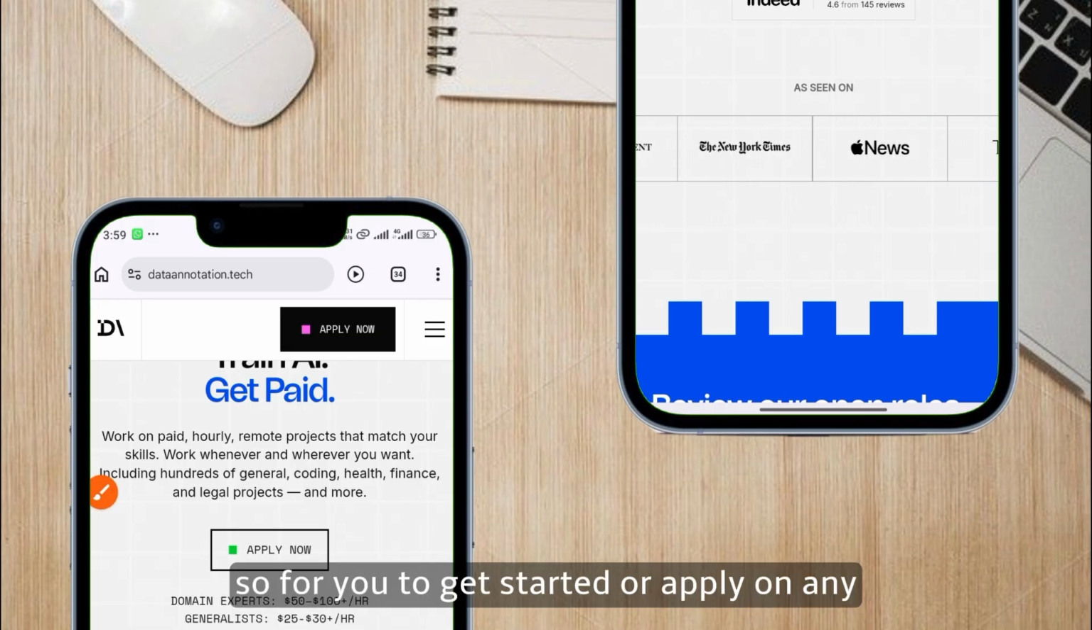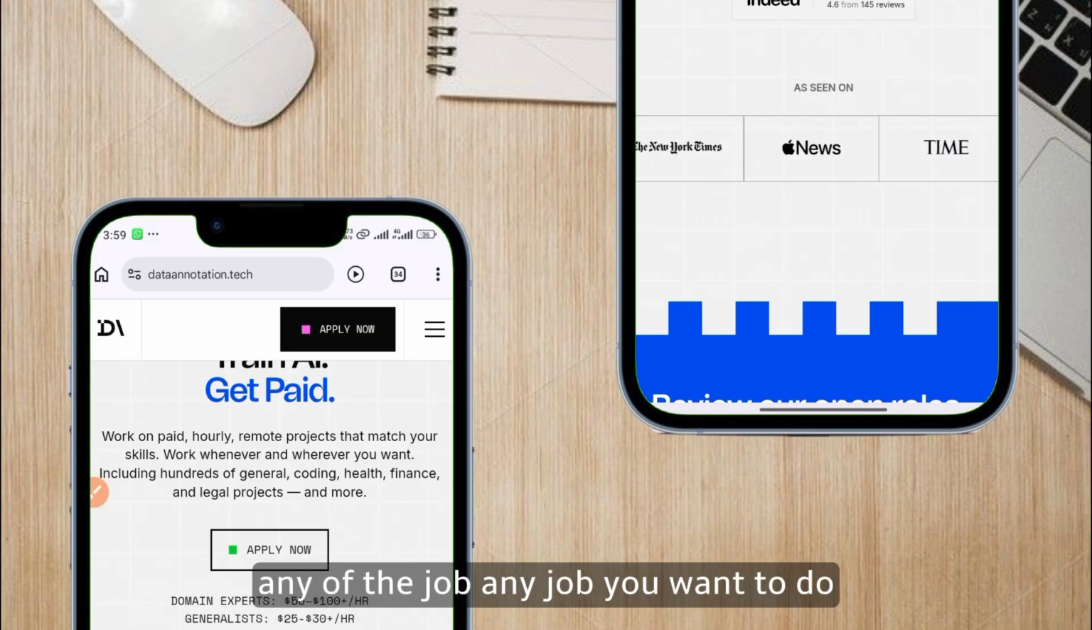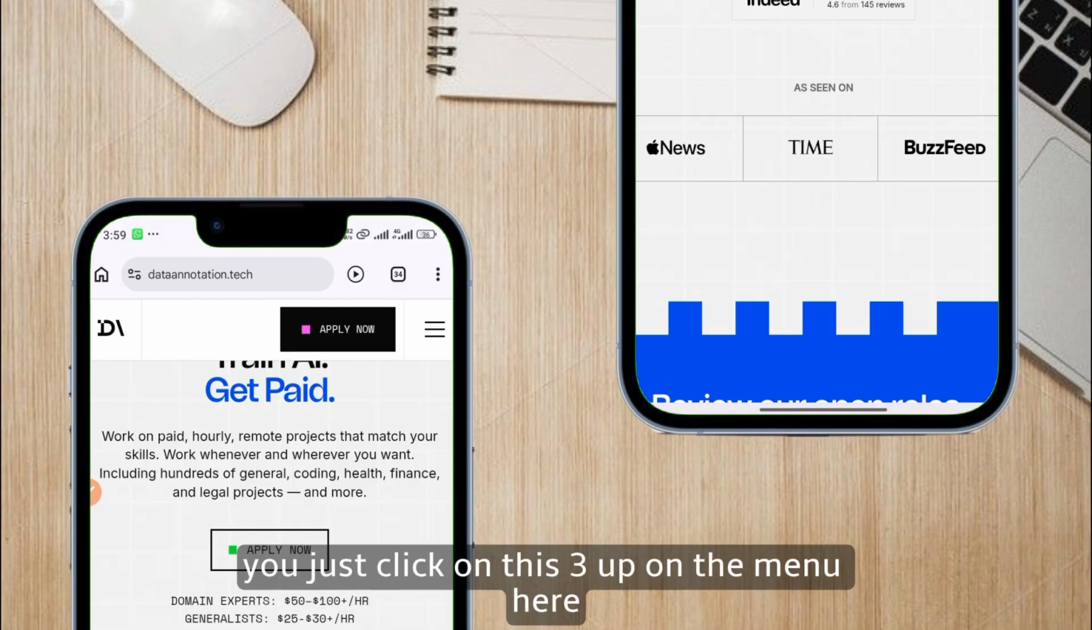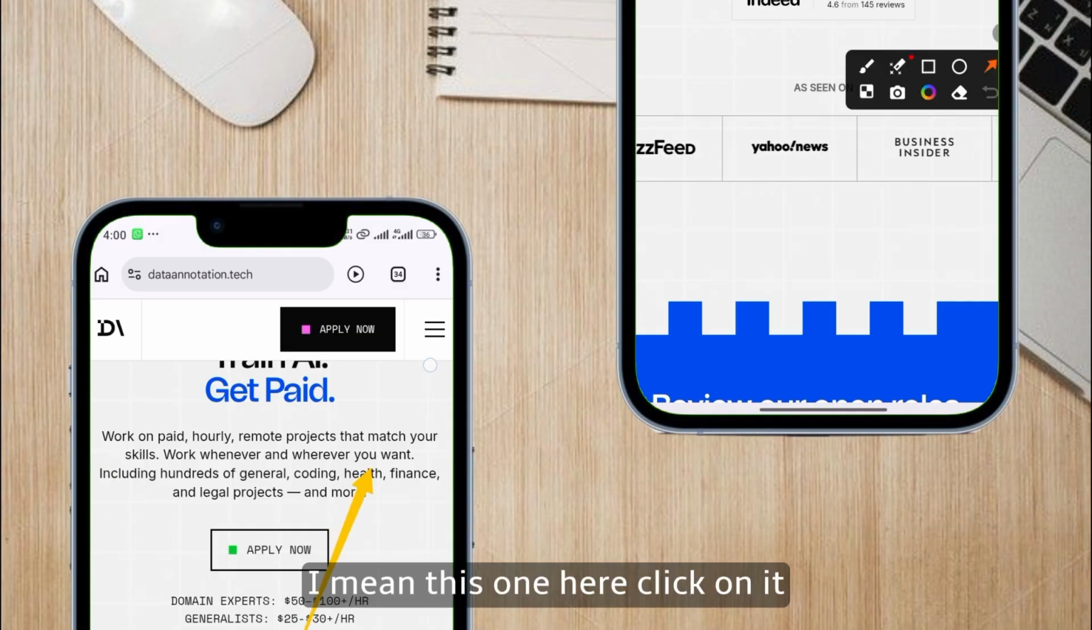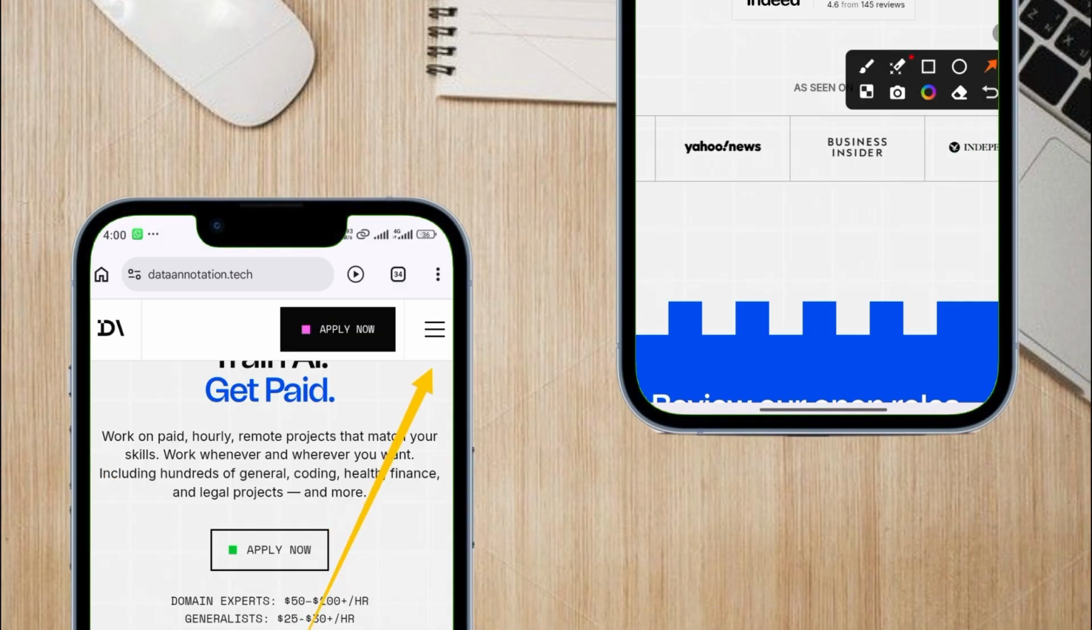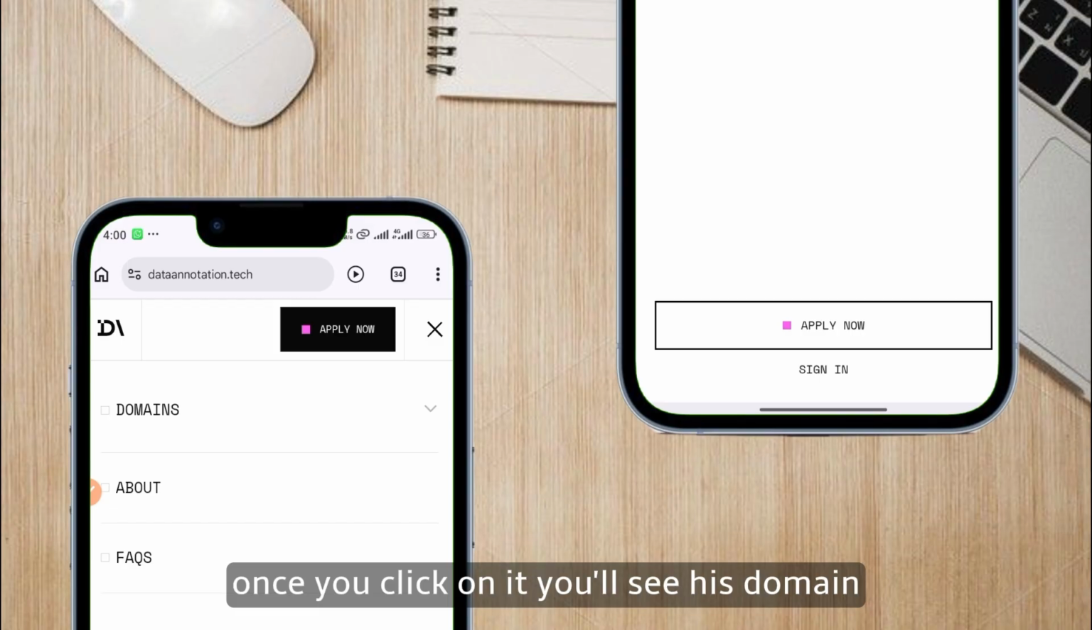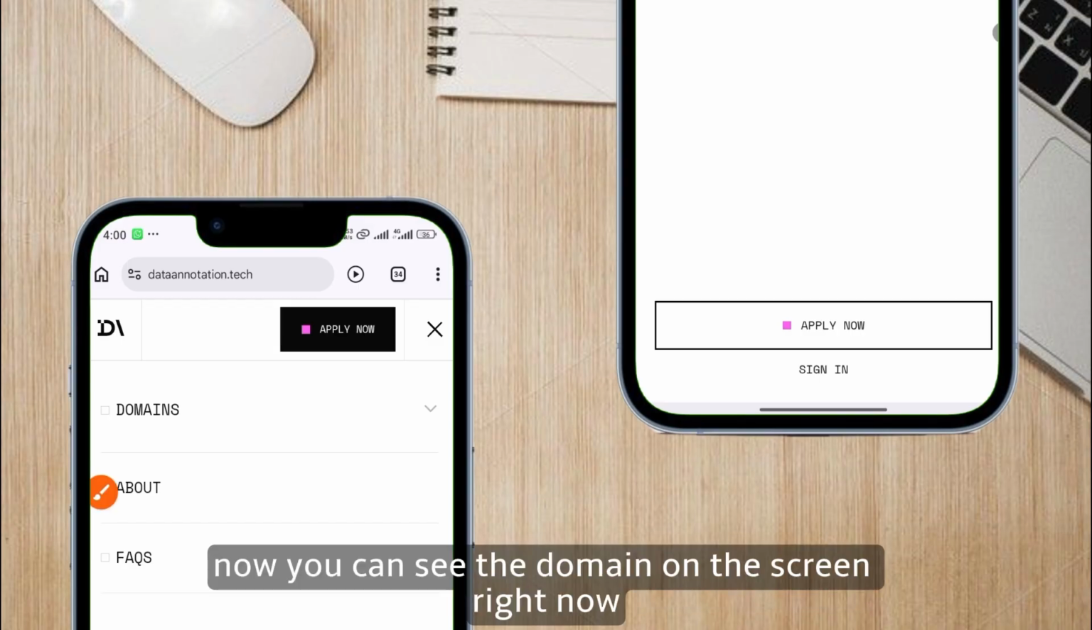So for you to get started or apply on any job you want to do, first of all, just click on this three-line hamburger menu here. I mean this one here. Click on it. When you click on it, you see its domain. You can see the domain on the screen right now.